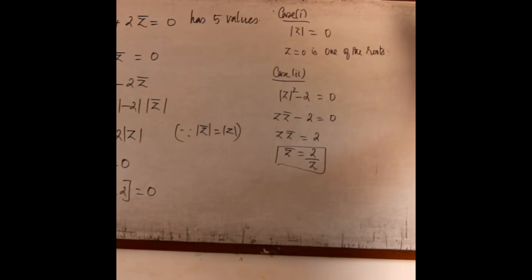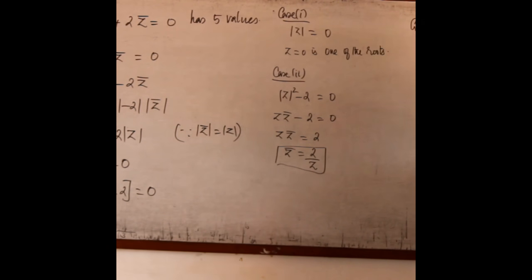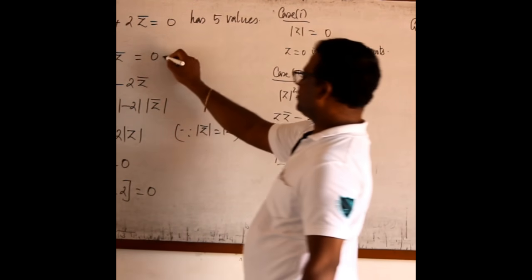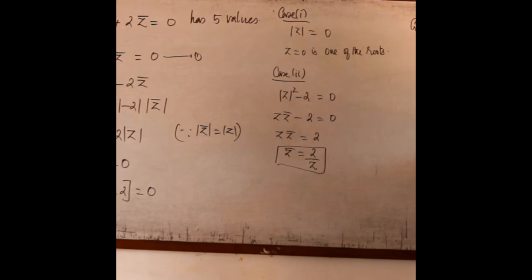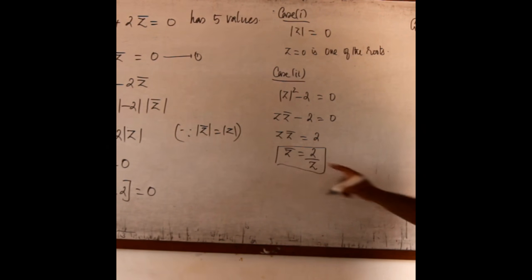Now let me go once again. Given z cube plus 2 z bar equal to 0. Now z cube plus 2 into, instead of z bar, shall I write 2 by z, equal to 0.